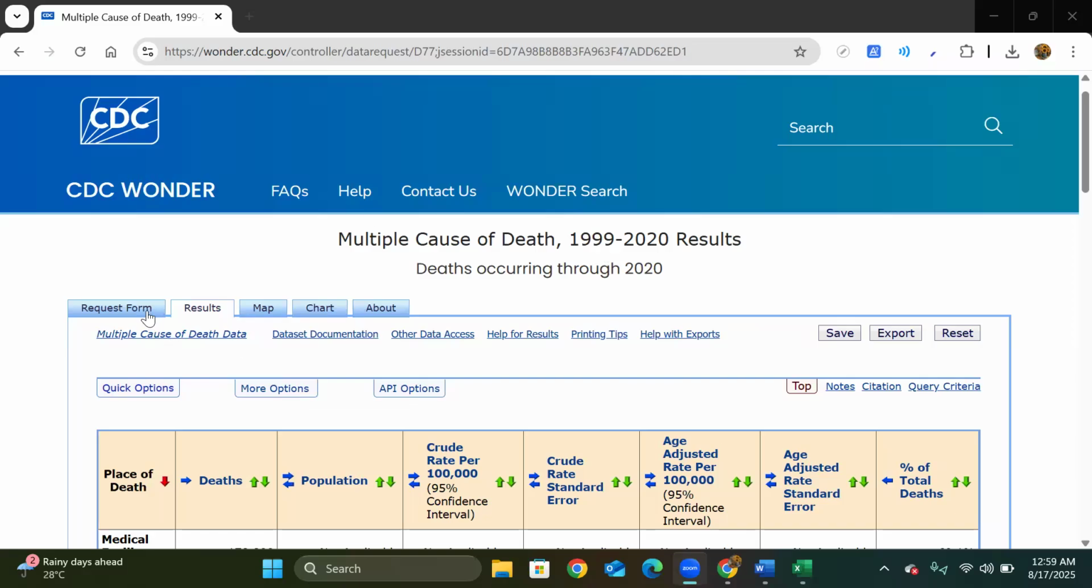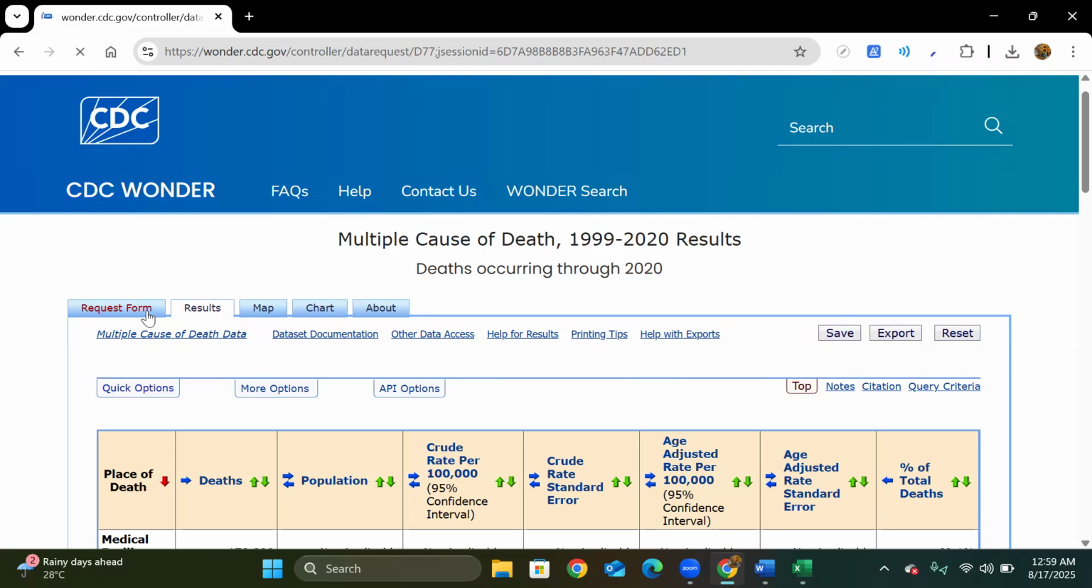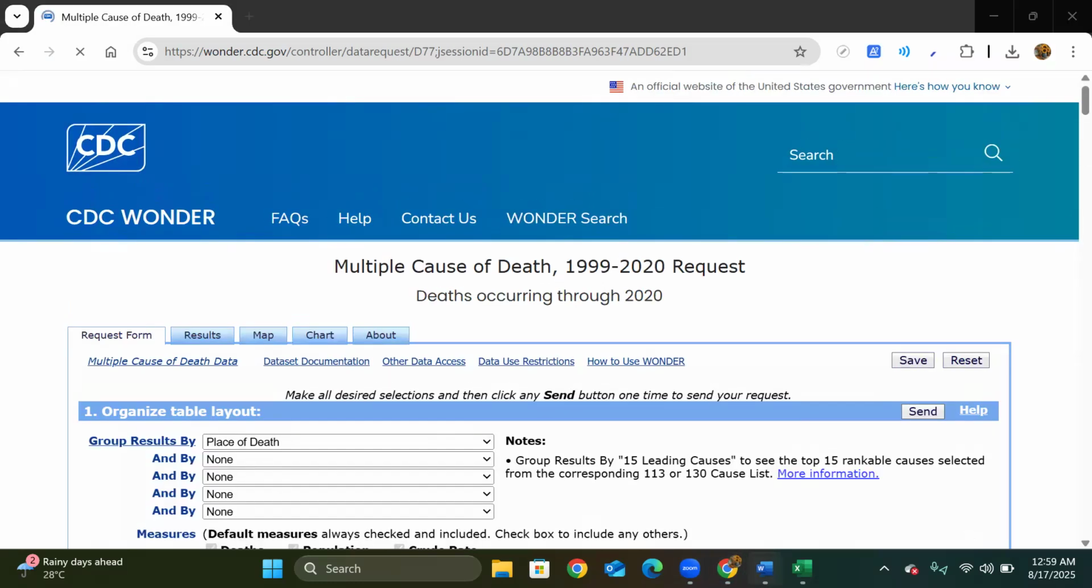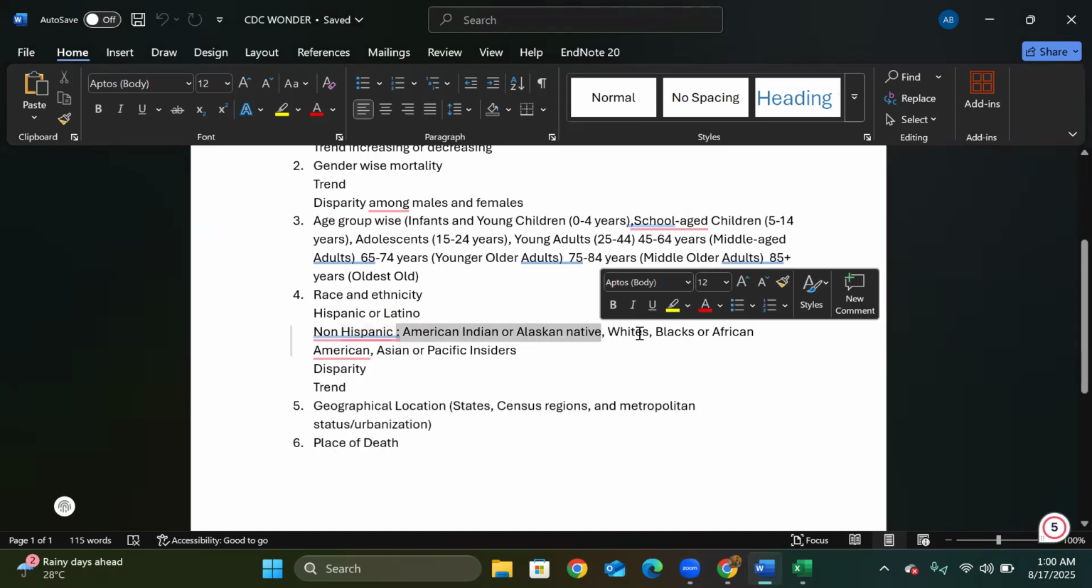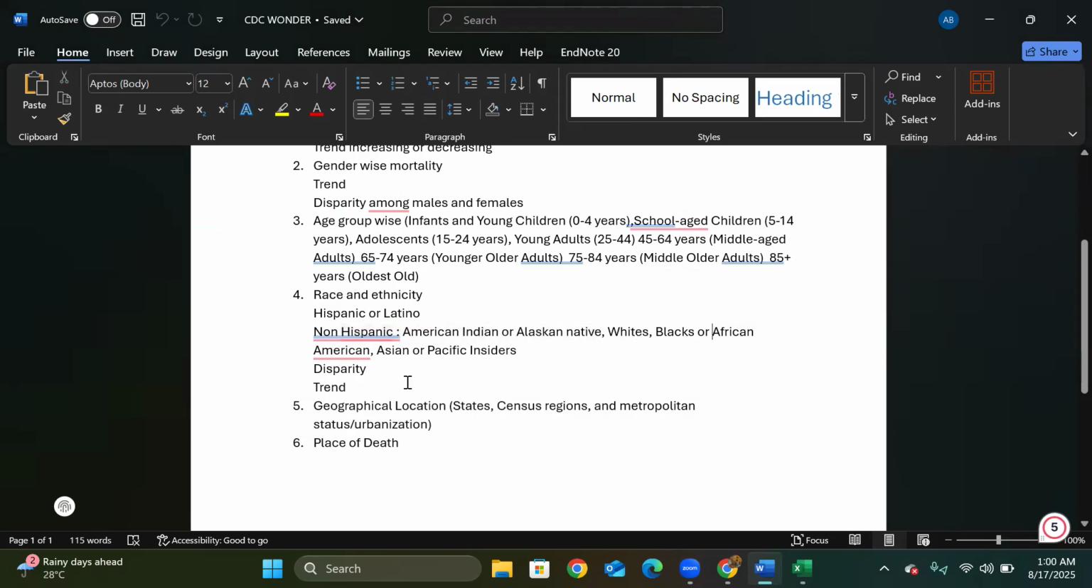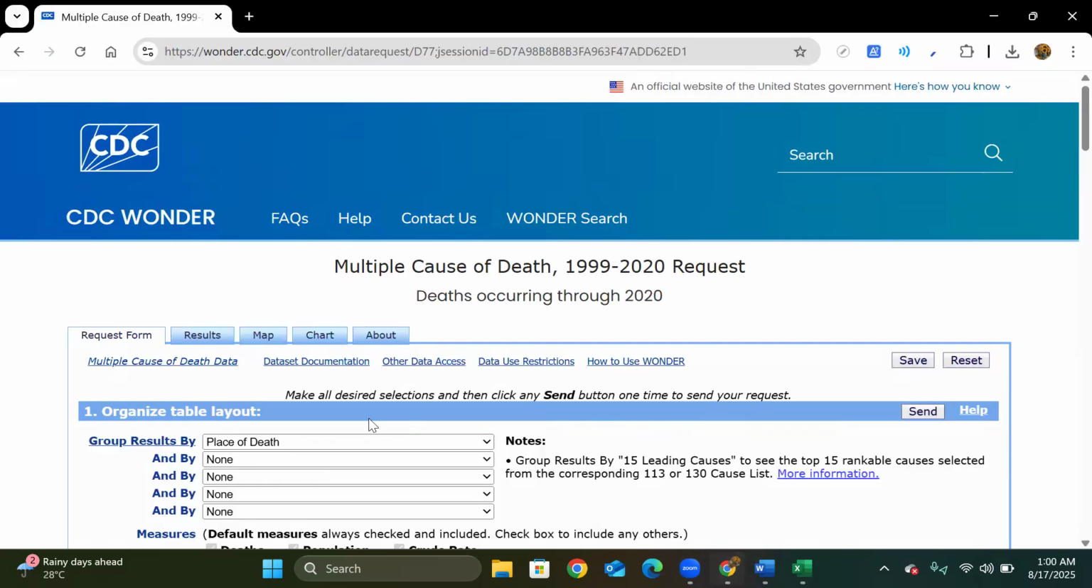Okay, so now we are back with another thing. Now we are moving on towards the race. There are five races in the US: the Hispanics, that is the people of Spain who moved there, and the non-Hispanics. And among non-Hispanics, we have American Indian and Alaskan Native, the whites, the blacks, and the Asian or Pacific Islanders. We make these five groupings. Okay, let us do that now.